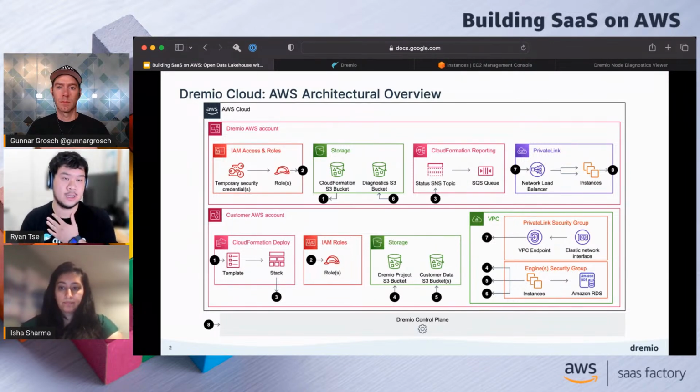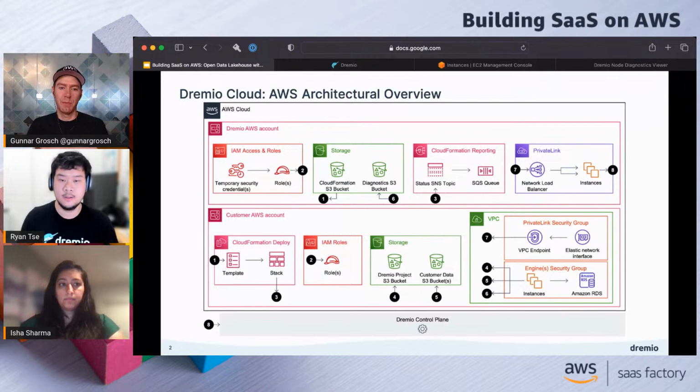If we follow the route that it takes, we'll see that the VPC endpoint goes to this number 7 here, which jumps back up to this Dremio AWS account. The Dremio AWS account up here has this number 7, which leads to a network load balancer. And the network load balancer then leads to some EC2 instances. The EC2 instances are how they're able to send data back into the Dremio control plane.